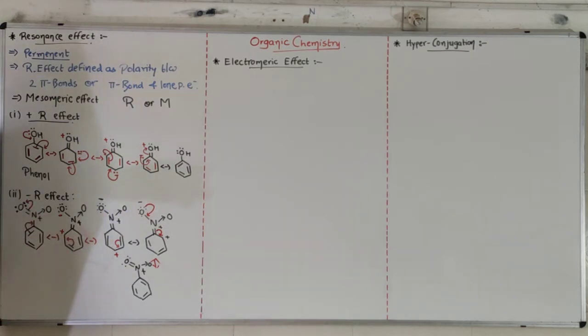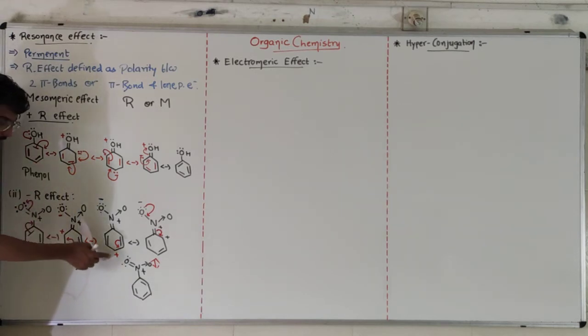What is the difference between this and this? Here an electron-donating group is there, that's why electrons are taken into the ring, and the ring becomes negatively charged. That's why it is known as a positive R effect. And in this case an electron-attracting group is there, that's why electrons are sought from the ring, and the ring becomes positively charged.